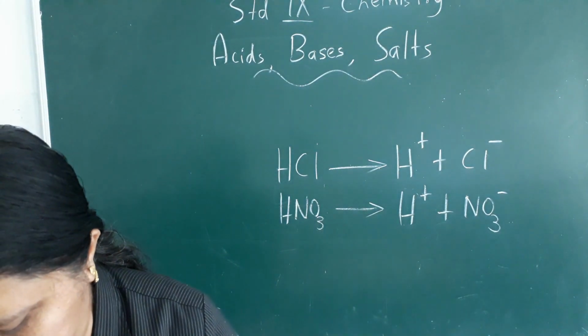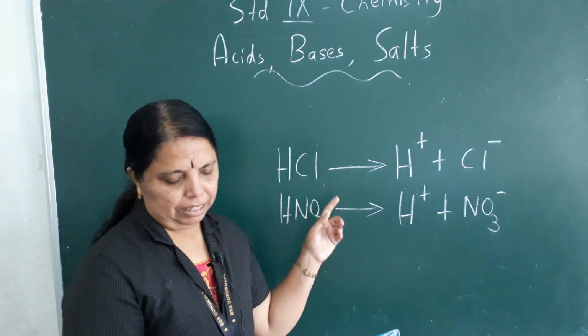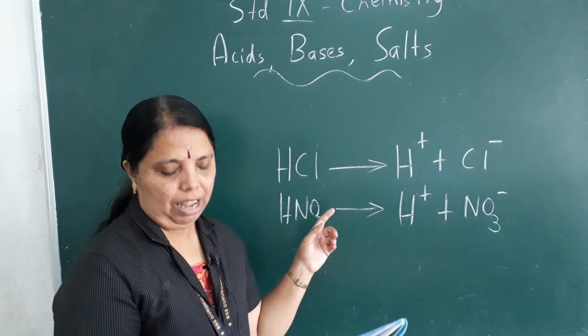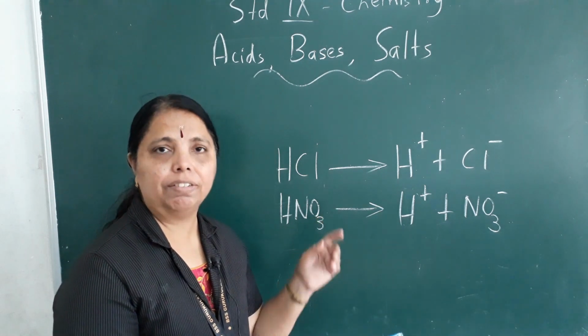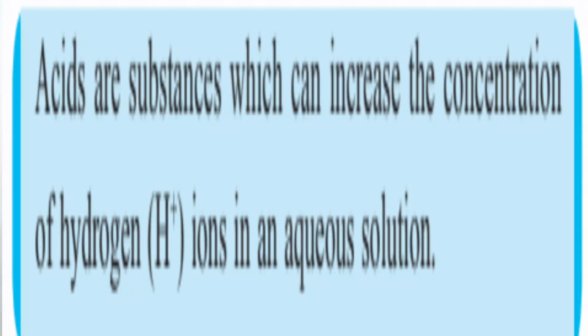Clear? Okay. Now, important thing I told you, the properties of acids are due to the presence of hydrogen ions present in them. Why do acids behave in a typical manner? Because of the presence of hydrogen ions. So now the definition of acids, very important. Acids are substances which can increase the concentration of hydrogen ions in an aqueous solution.